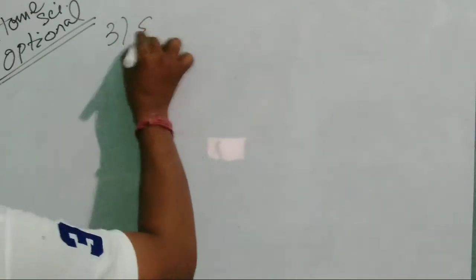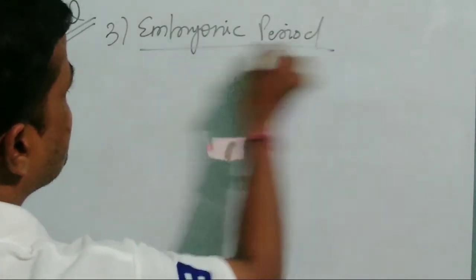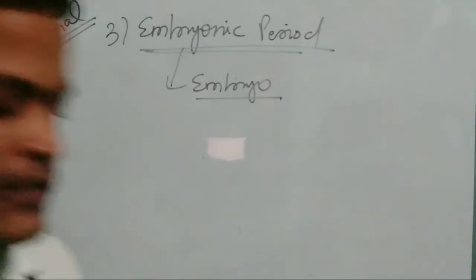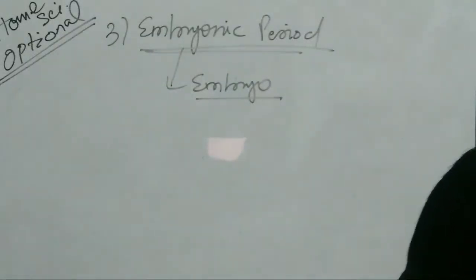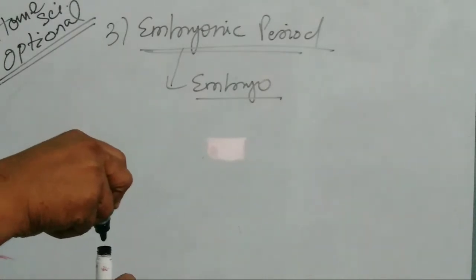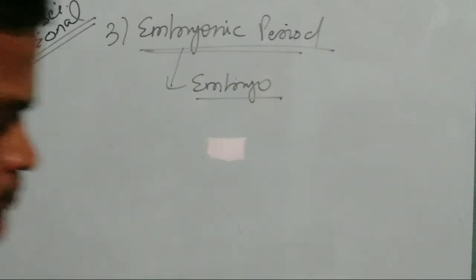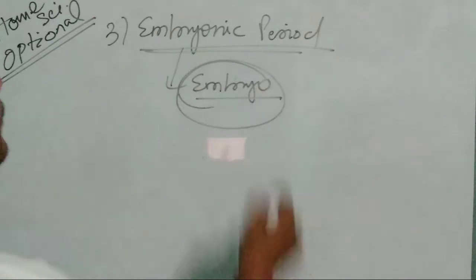Next is number 3, the embryonic period. Here the development of the embryo takes place.